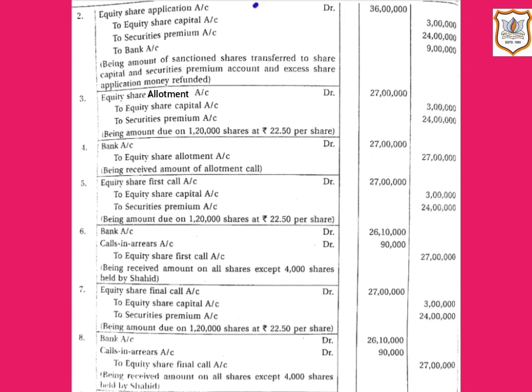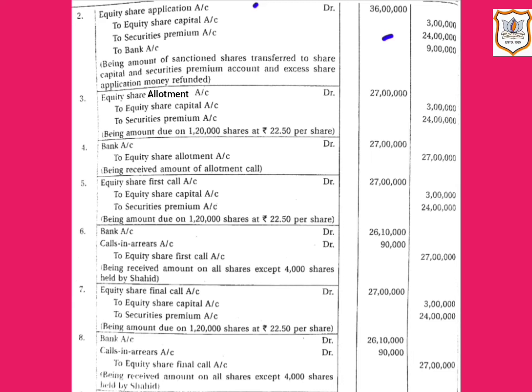Now out of that, 3 lakh will be credited to equity share capital account, that is 1,20,000 sanctioned shares multiplied by rupees 2.5. 2.5 is the amount per share at the time of application excluding premium. Then the amount of securities premium will be credited to securities premium account, that is 24 lakh,